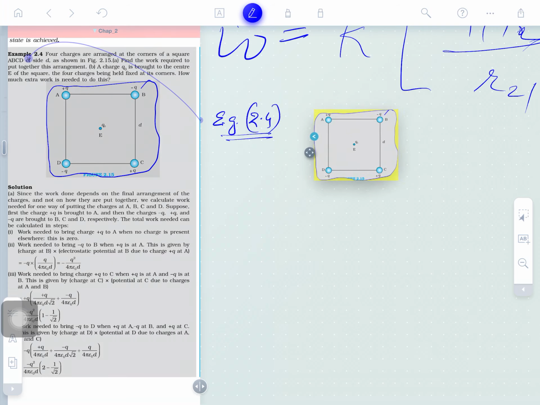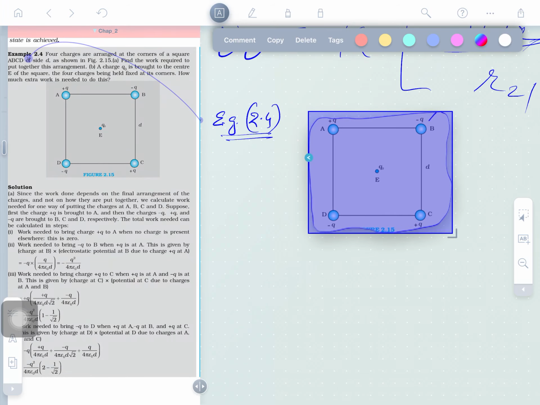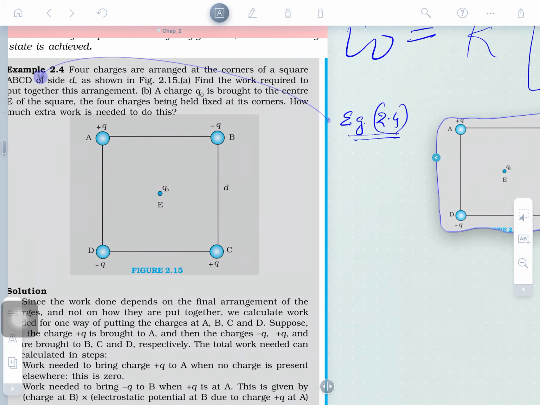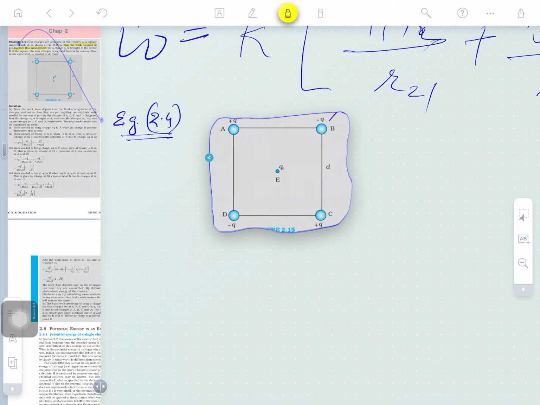Yes, this four-charge system we brought here. Okay, guys, so what is to be found out? First, understand: we are to find the work done required to put the charges together. It means the total work done to make this system of charges. This work done is numerically equal to energy. So how much energy do we need to expend to make the system?